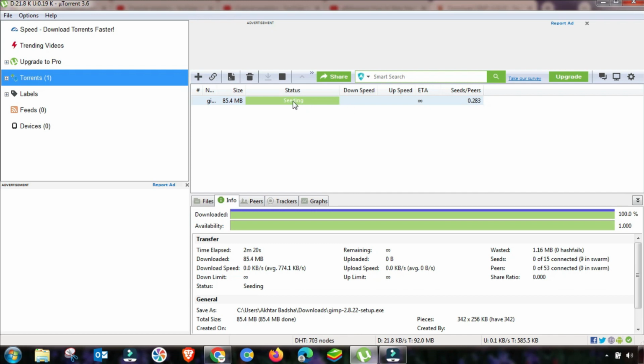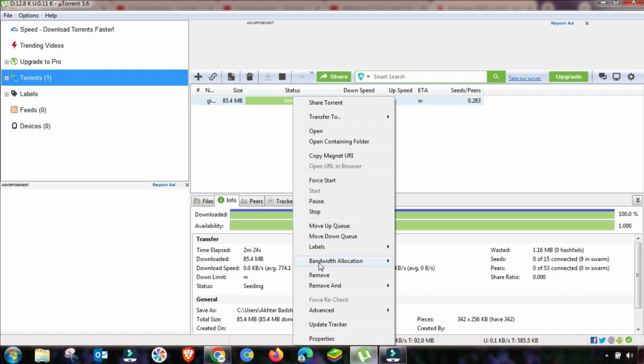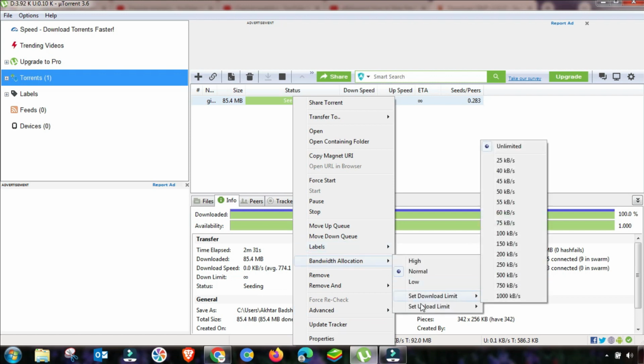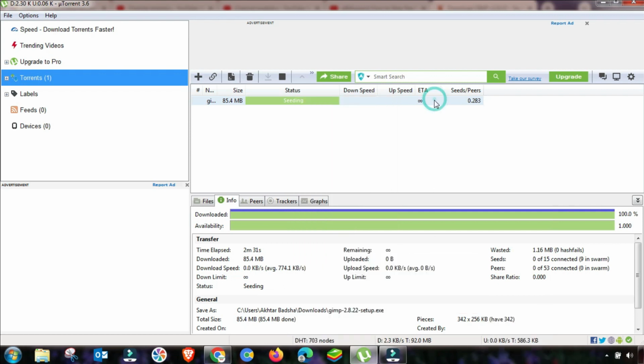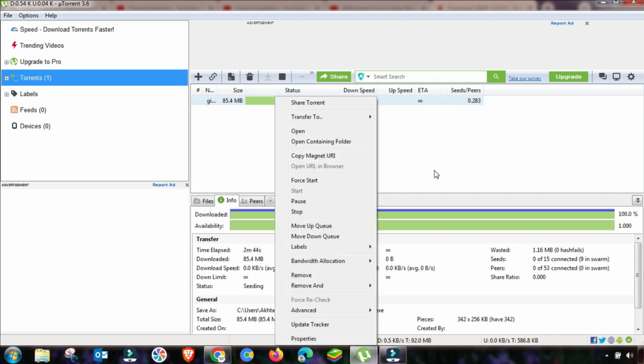So first of all, if your download file is completed, then you have to go to bandwidth allocation, and you have to allocate a low bandwidth, or set the upload limit to 5 kbps or 0 kbps. Then this seeding will be stopped, and your active download speed will be increased.